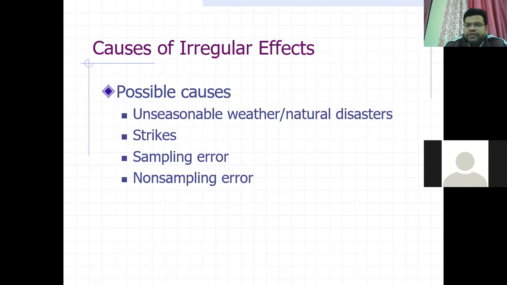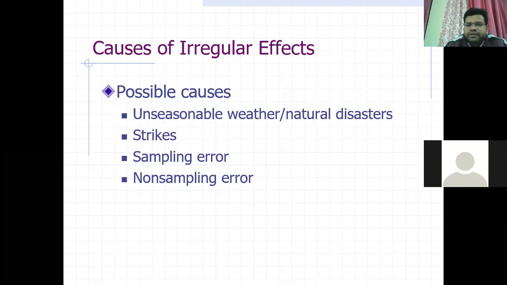These sampling errors and non-sampling errors occur at the time of data collection. If your data is collected, sampling errors will always be there, and non-sampling errors, just like when you are collecting the data in a wrong manner.